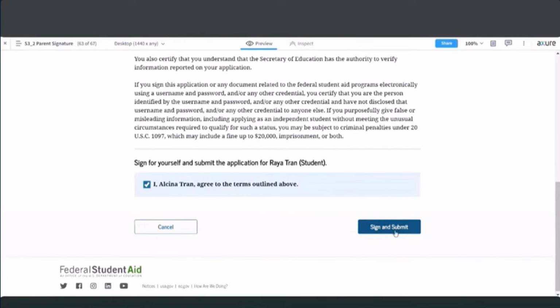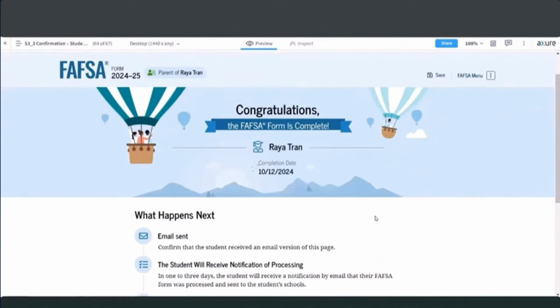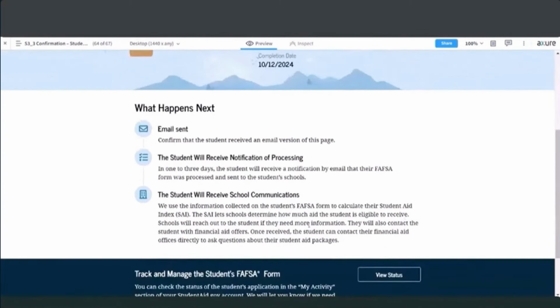So I choose sign and submit here, and then what you'll see here is a different version of the confirmation page than what the student would see. So this is an abbreviated version of the confirmation page. The parent doesn't need to see all of the information that the student does. It's the student's application, so the student needs to see more information than what the parent needs to see. So this is just an abbreviated version of the confirmation page that essentially tells the parent, congratulations, the FAFSA form is complete. Here's when it was completed, gives them some general information about what happens next.